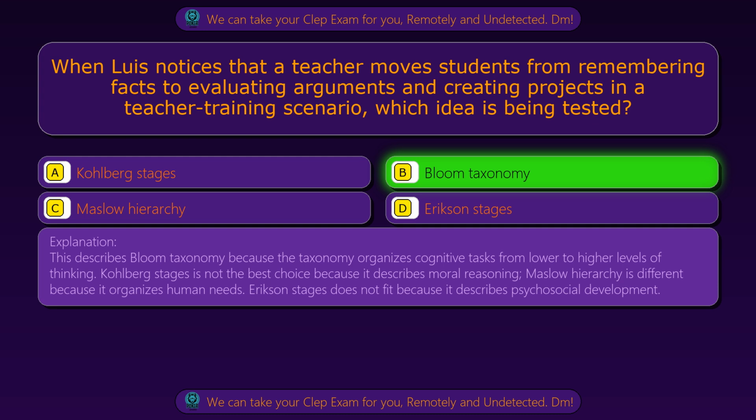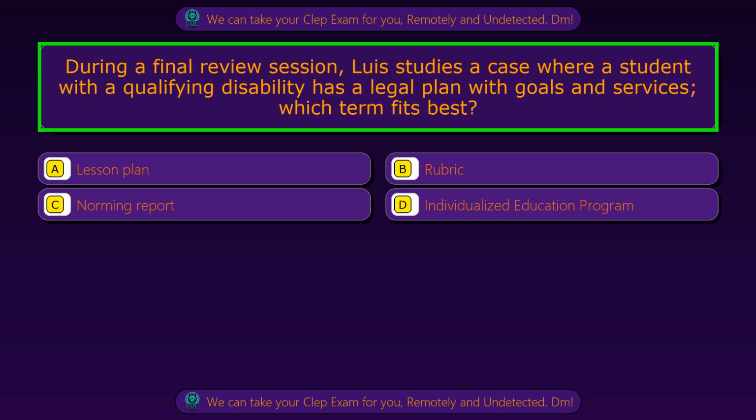Erikson stages does not fit because it describes psychosocial development. Question 62. During a final review session, Luis studies a case where a student with a qualifying disability has a legal plan with goals and services.